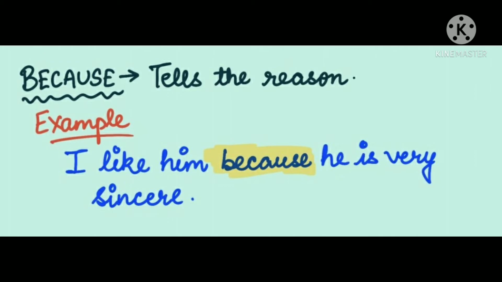The next conjunction that we are discussing here is because. It tells the reason, it gives the answer to the question why. For example, I like him because he is very sincere. The sentence after because is telling us about why I like him. It is telling the reason, because he is very sincere. So, for joining these types of sentences, you have to use because.